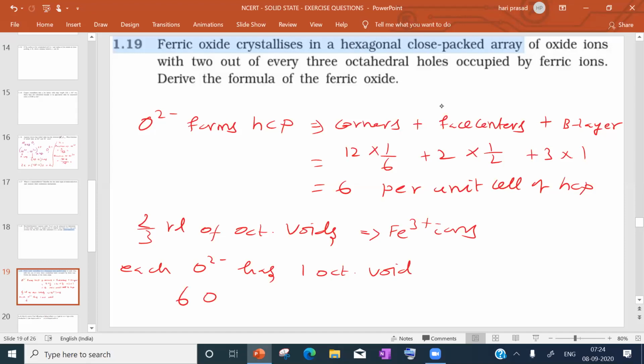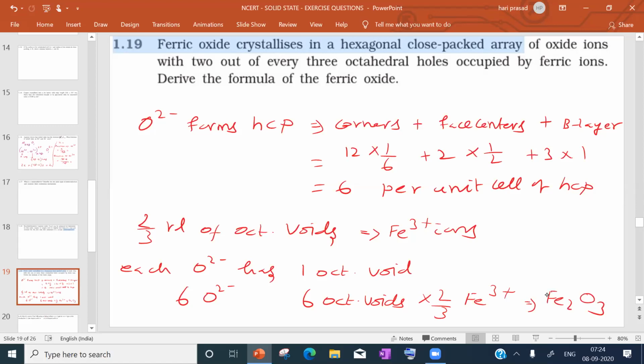So 6 oxide ions means 6 octahedral voids. In that, how many are occupied by ferric ions? 2/3. Now you simplify this. What is the formula you will get? You see, oxide is 6 times, ferric ion is 6 into 2/3. So the ratio gives Fe2O3.